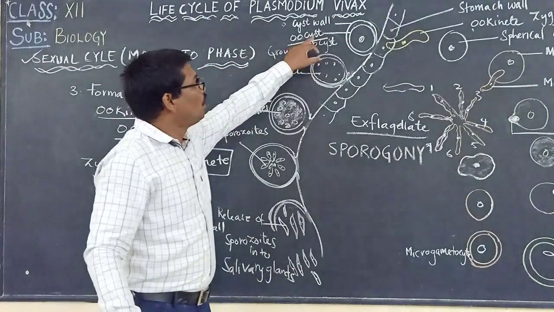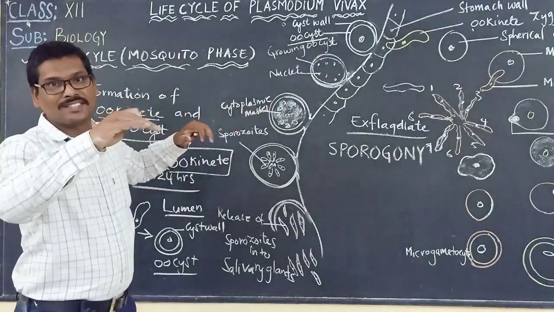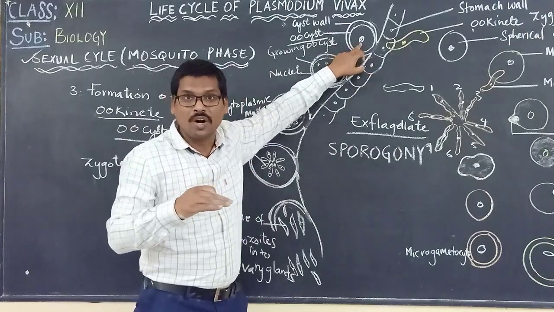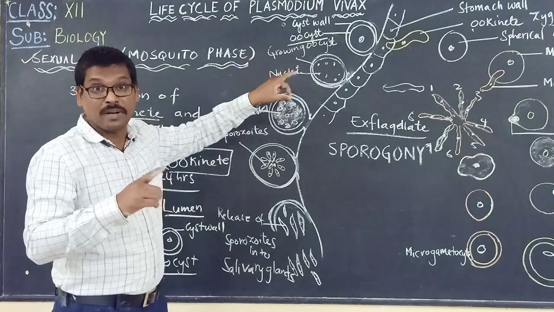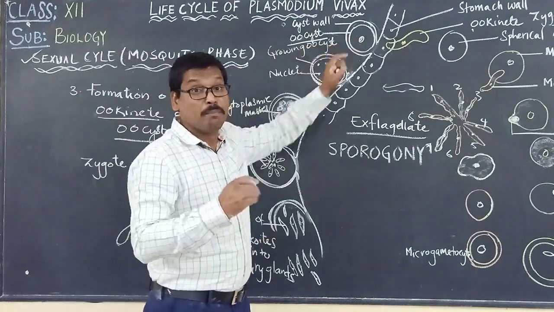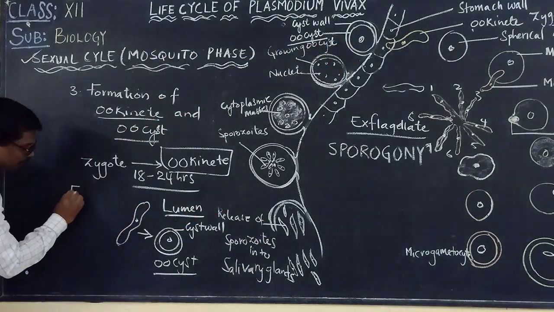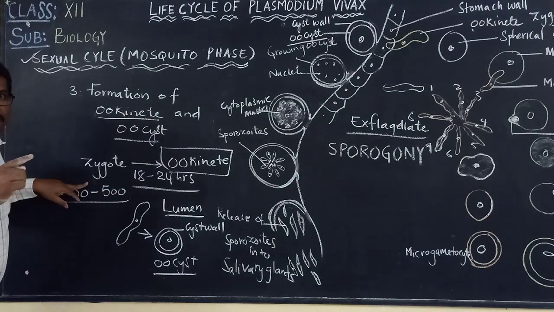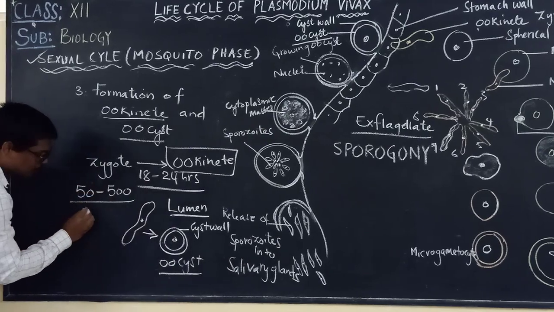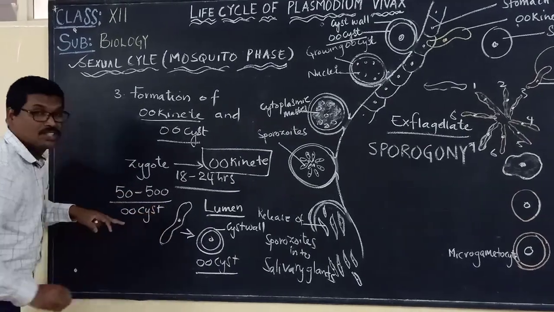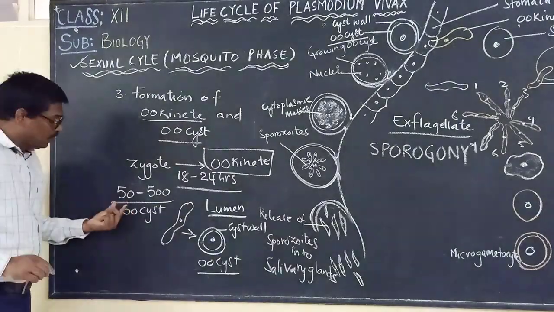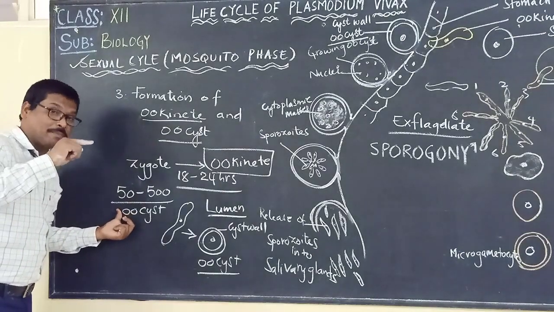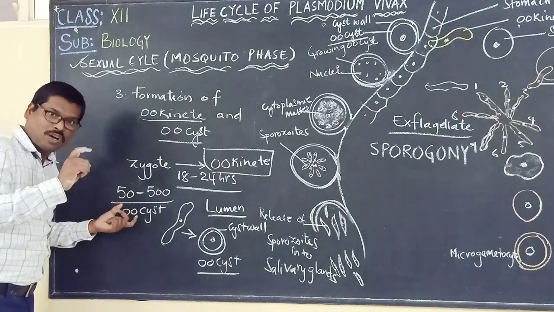That is how the oocyst is formed on the surface of the stomach wall cells. Please remember, there will be 50 to 500 oocysts present on the stomach wall of the mosquito.